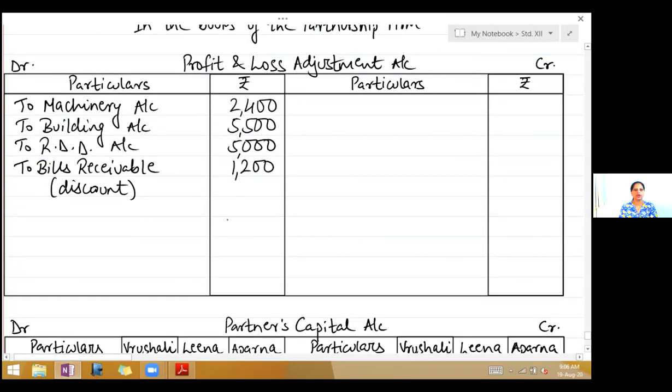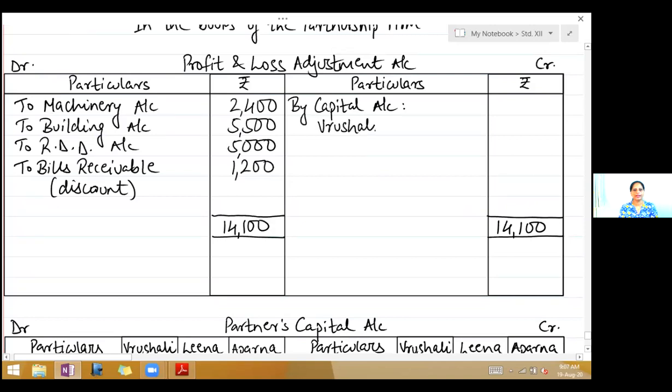Now if you look here, you have all the entries only on the debit side. So that means here there is a loss. So take the total of the debit side. It is 14,100. Write on the credit side, 14,100. So on the credit, you will write by capital account. Now this loss will be transferred only to the two old partners. So write Vrushali and Leena.